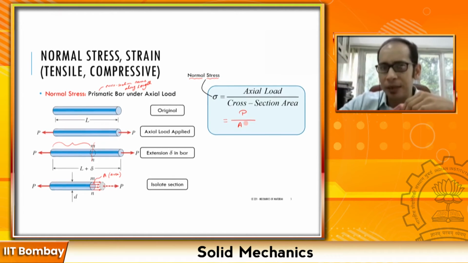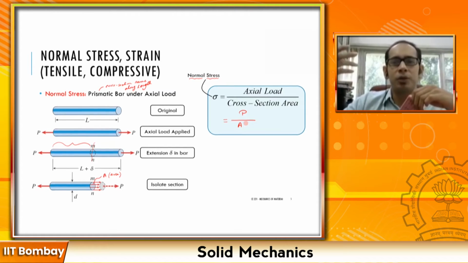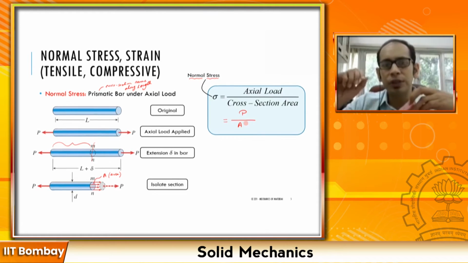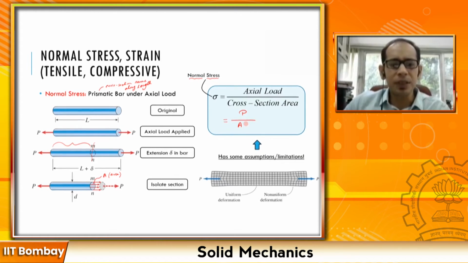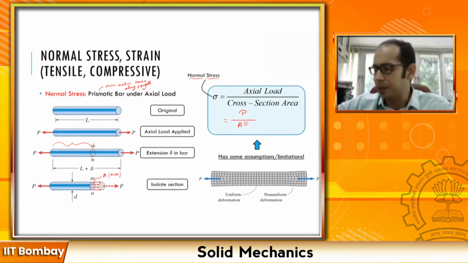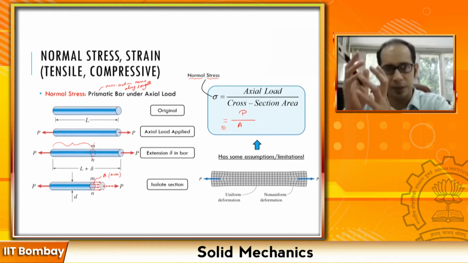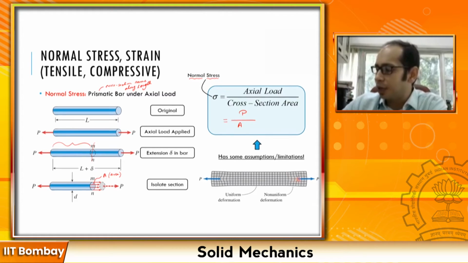We will come back to this later. There is a particular principle known as Saint-Venant's principle which deals with this, but for the time being, let's just be aware of this assumption. As you saw in this example as well, towards the end where you have the points of application of the load, the stresses need not be average, need not be uniform. You cannot simply take the total P and divide it by the total A, but as you move away from the point of application of the load, this becomes more and more applicable, right?